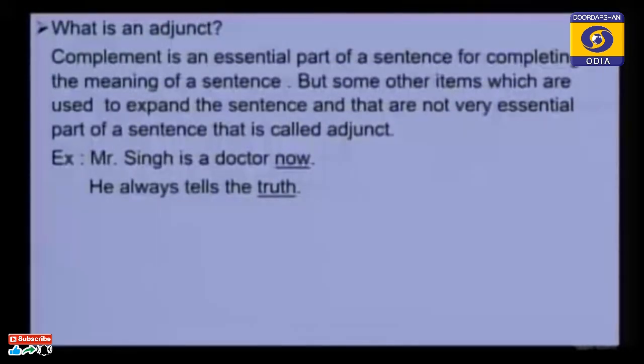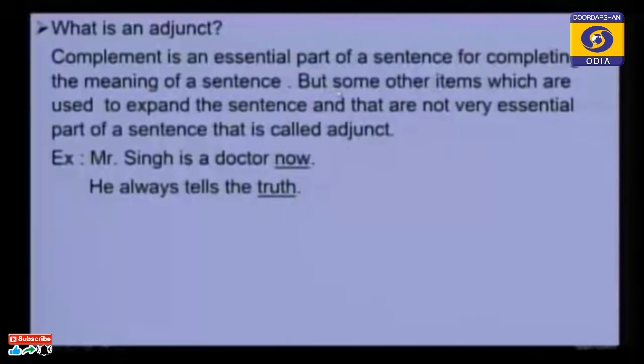Complement is an essential part of a sentence. Without a complement, we cannot say this is a complete sentence. But an adjunct is completely different from a complement. You may use an adjunct in a sentence or you may not. Without an adjunct, we can still get a complete sentence. Complement is an essential part of a sentence for completing its meaning.